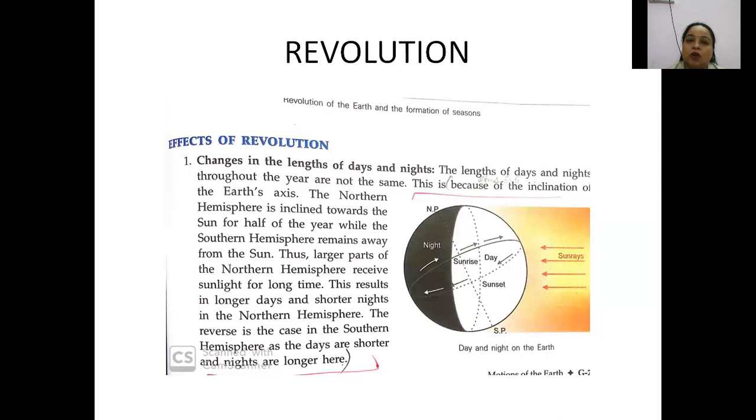Because the earth is tilted on its axis, what happens when the earth is tilted? One face of the earth faces the sun, and another part of the earth is away from the sun. So whatever part of the earth faces the sun has summers, or more heat. And the part of the earth which is not facing the sun has the winter. Okay, this we have already discussed.